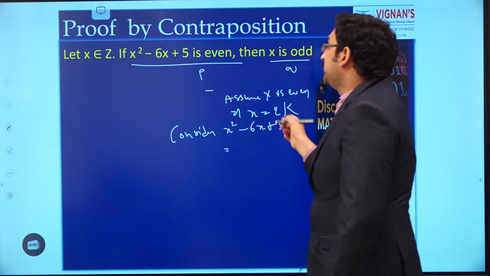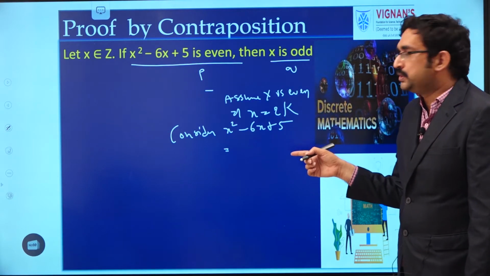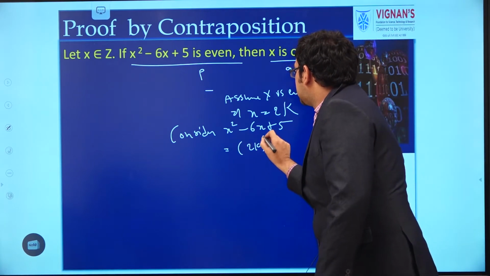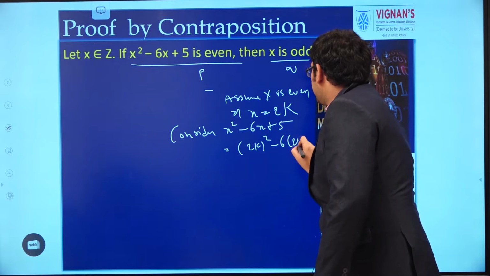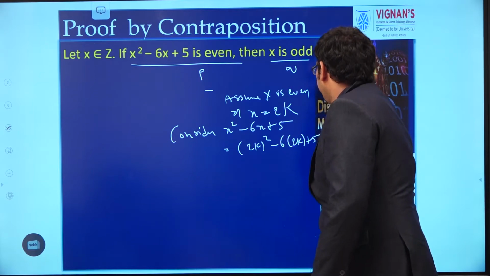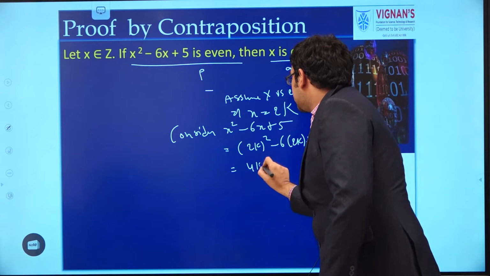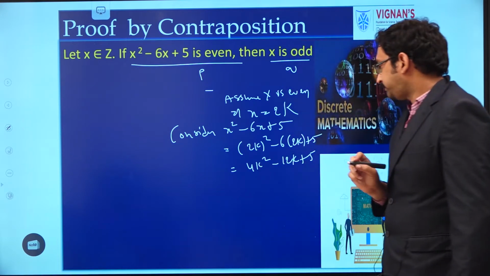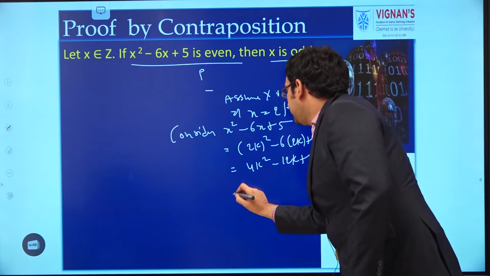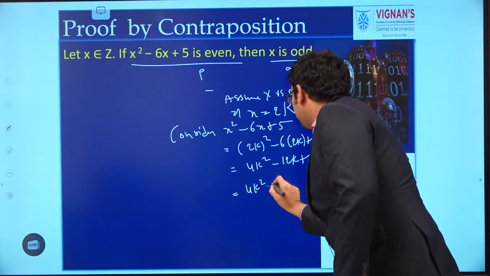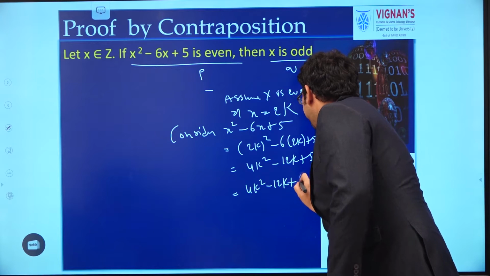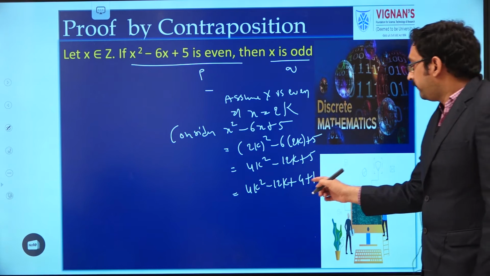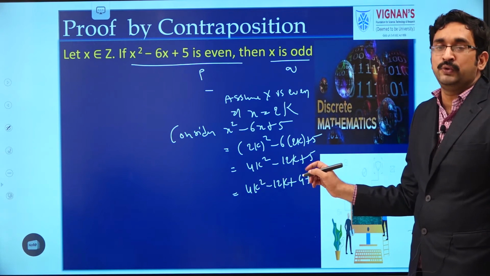In the equation, wherever x is there, substitute with 2k. Then we will get 2k whole square minus 6 into 2k plus 5. That equals 4k square minus 12k plus 5. So it can be written as 4k square minus 12k plus 4 plus 1, because 5 can be written as 4 plus 1. From the first three parts, take 2 as common.